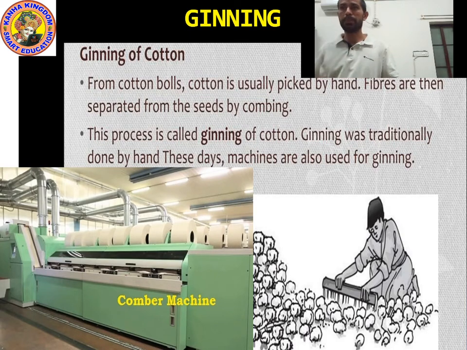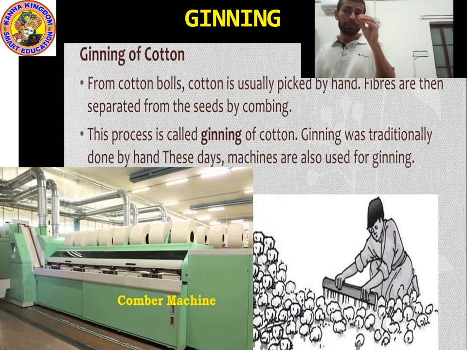Usually it is picked by hand. So from the cotton ball, cotton is usually picked by hand. Then how to separate it? Because as I said, seeds are present in cotton fiber.